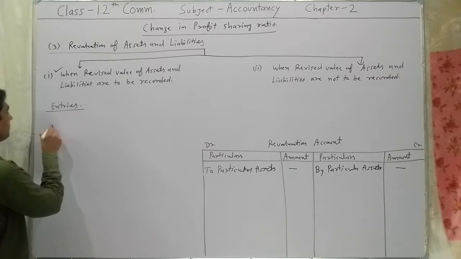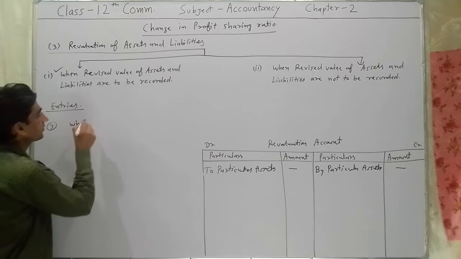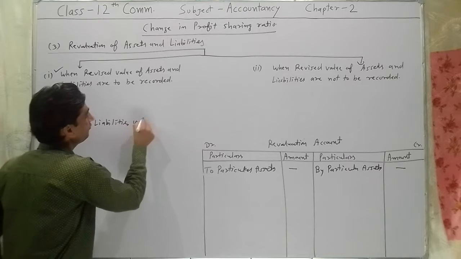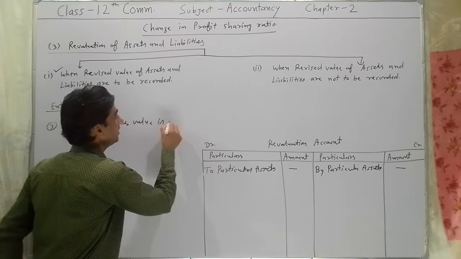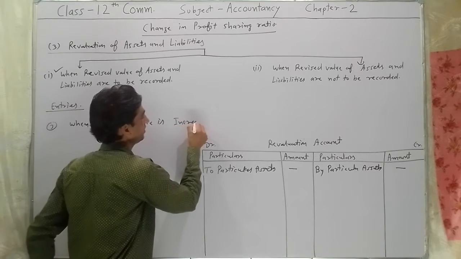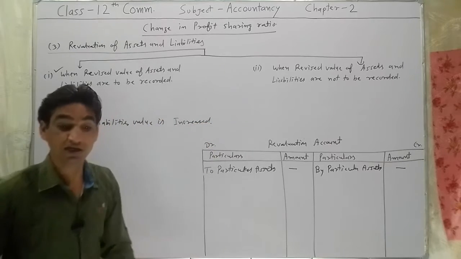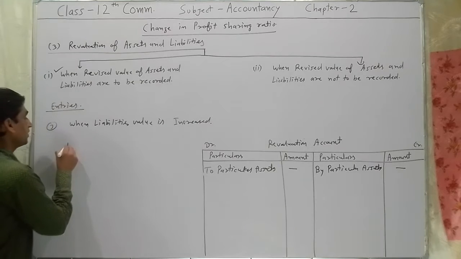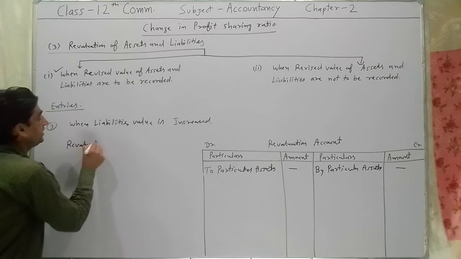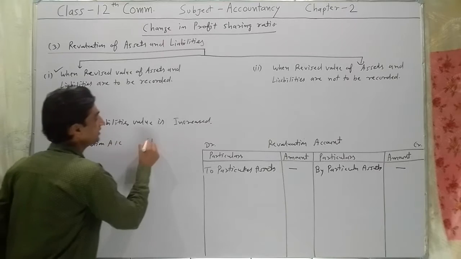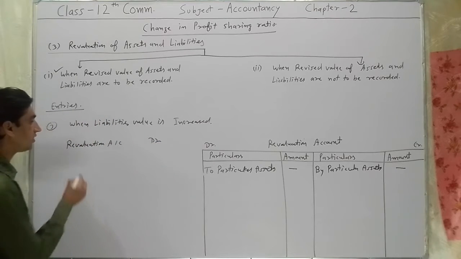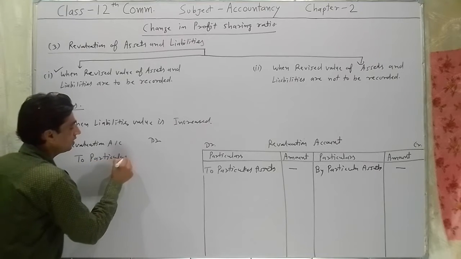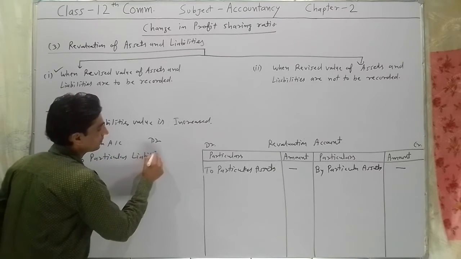Third entry, when liabilities value is increased, in such condition what entry will be passed? The entry will be passed: revaluation account debit to particular liabilities account.